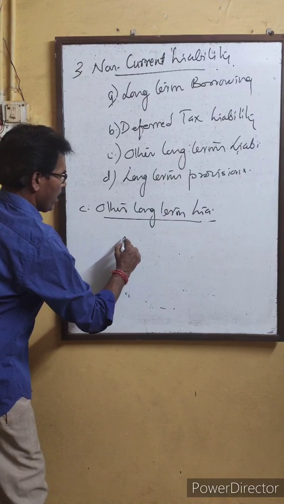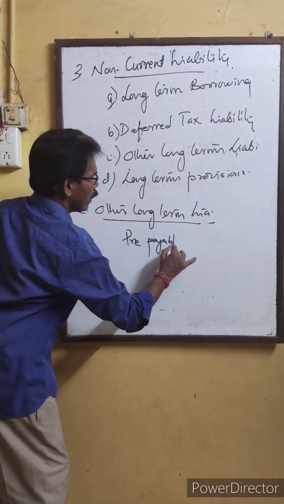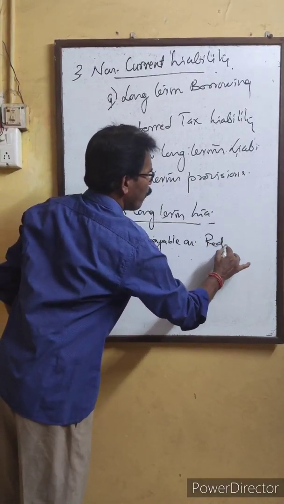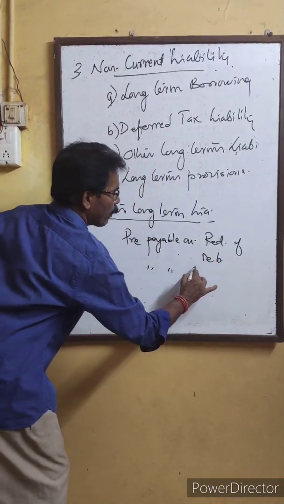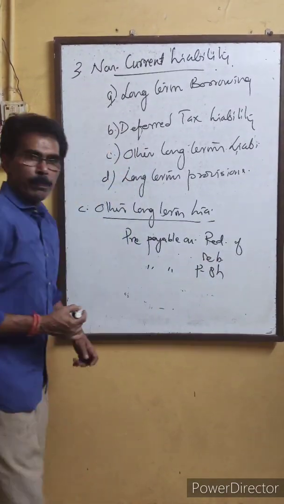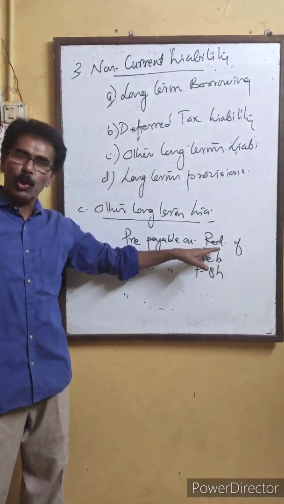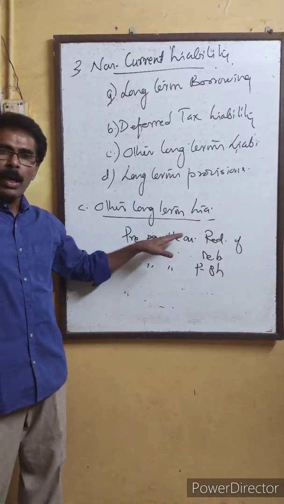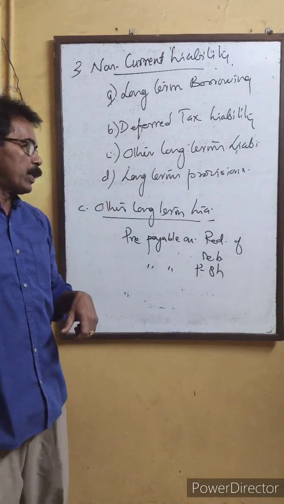For example, the premium payable on redemption of debentures, or the premium payable on redemption of preference shares. What is premium payable? Premium payable means the amount payable over and above the face value of the debenture.